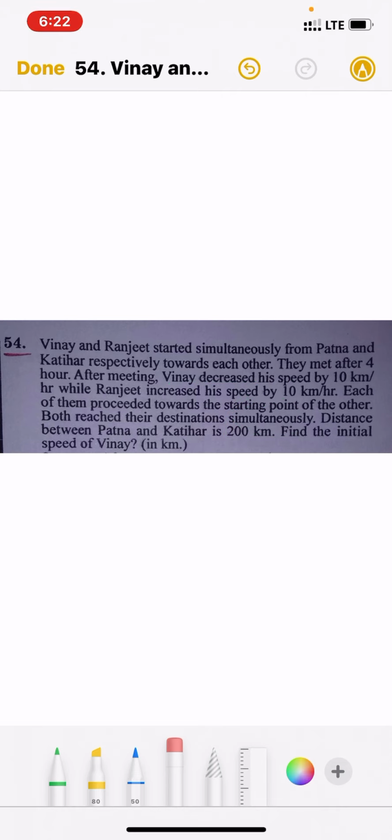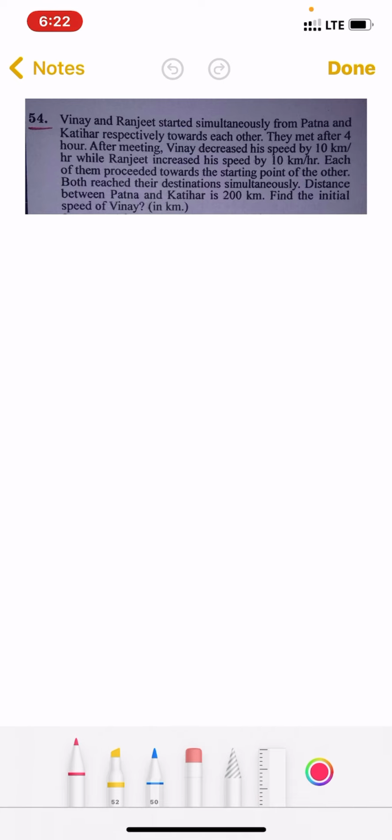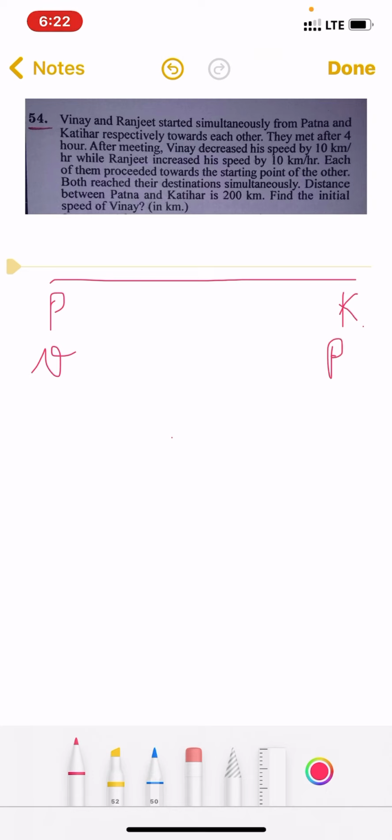Let's solve this. Say this point be Patna and this point be Katiyar. Vinay started from here, Ranjit from here. Say the speed of Vinay be V and speed of Ranjit be K. This complete distance is 200.